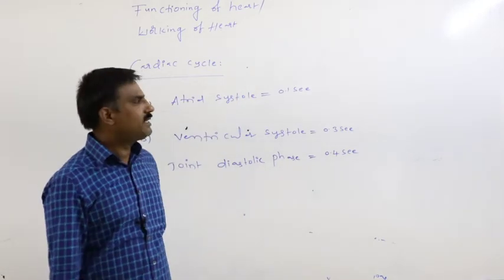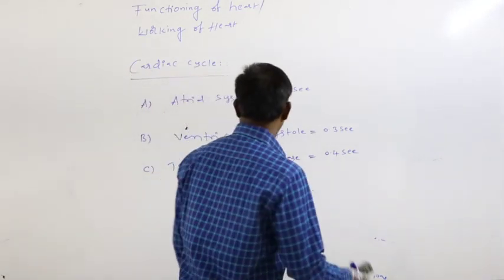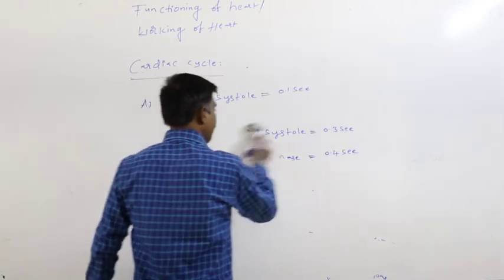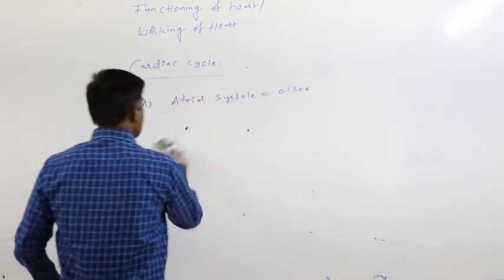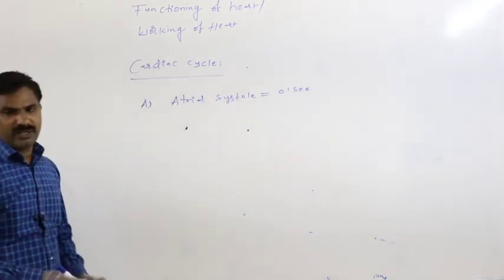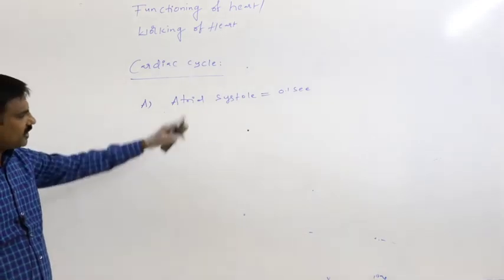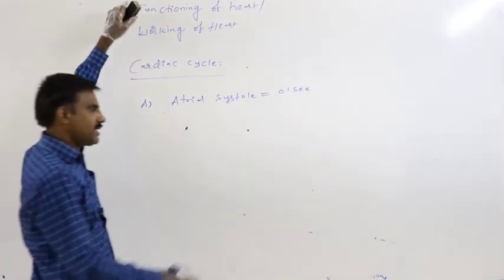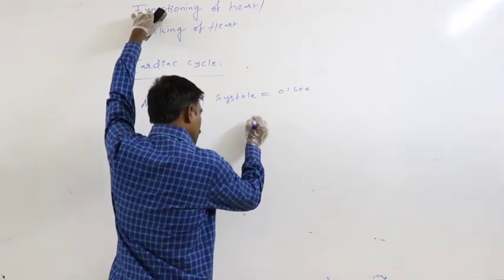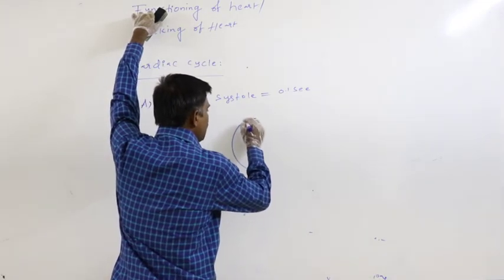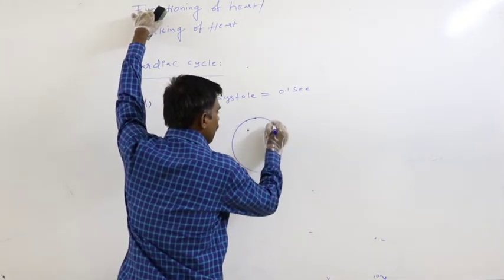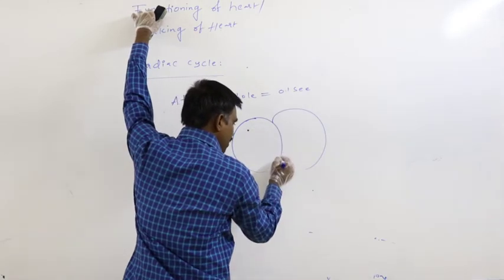Then what is the atrial systole? Just before the beginning of atrial systole, all four chambers of heart are in relaxation.